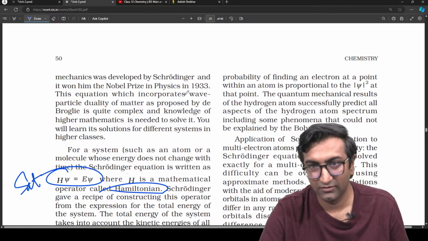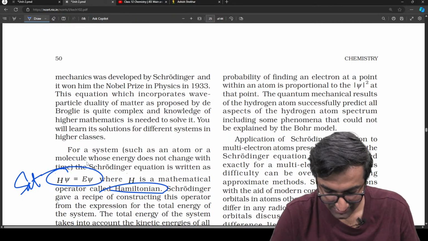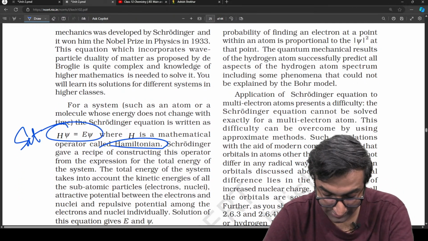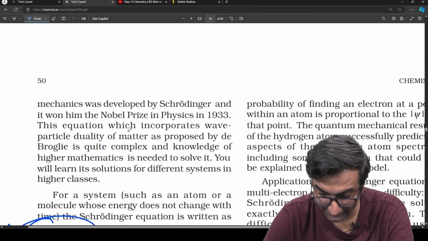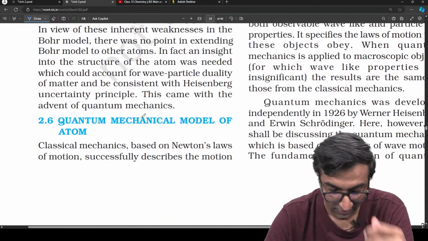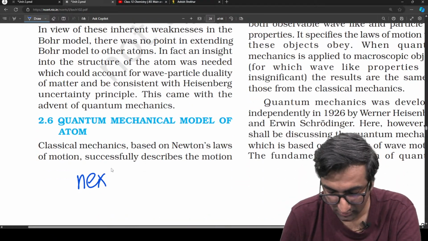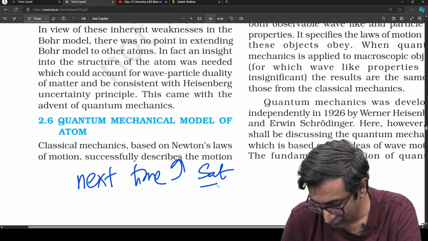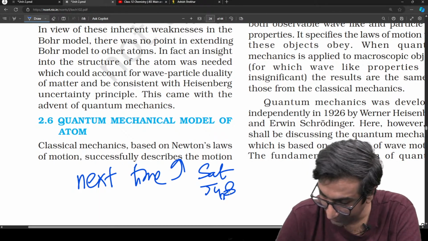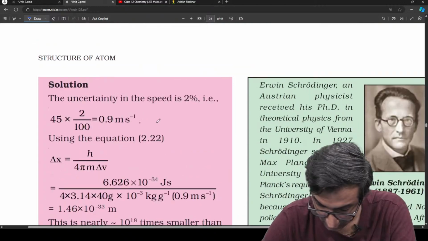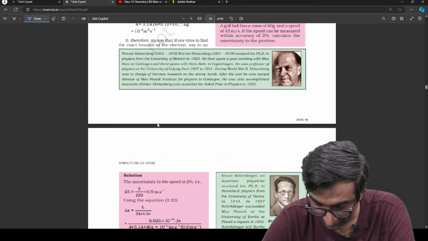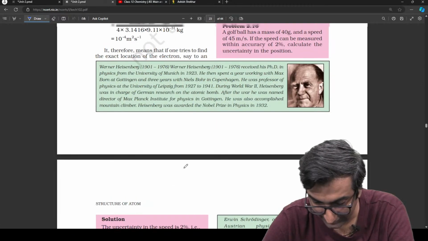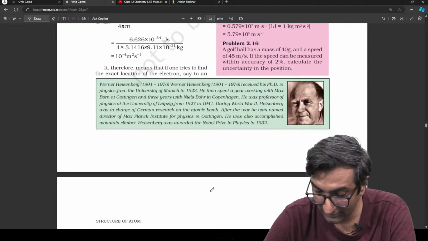Here, see. Coincidentally, I have H psi equal to E psi. Hamiltonian operator. ये सब बहुत भारी चीजें लिखी हुई है भाई. खैर, on the next episode हम लोग बात करेंगे ये सब on Saturday, June 8th. Every time I give you a date, something happens and I don't make that date. I hope I make this date and I don't fall sick or some random thing like that.